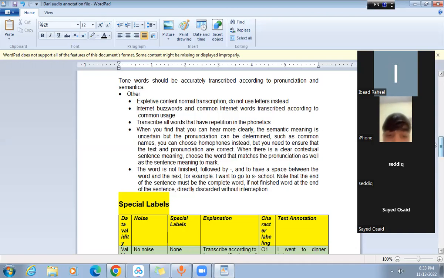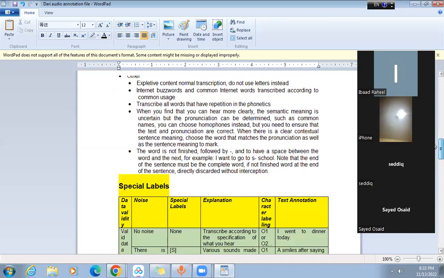If the word is not finished, it is followed by the dash, and have a space between the word and the next. Okay, the speaker is saying I am going to school. Now, like he didn't complete the word school, so he just said sco, and after like 0.1 or 0.2 seconds, he said ool. So what we will do is that we will type sco, dash, ool, school, like this. For the incomplete words, we need to add the hyphen at the end of the incomplete word.